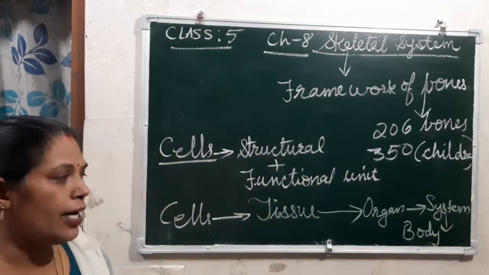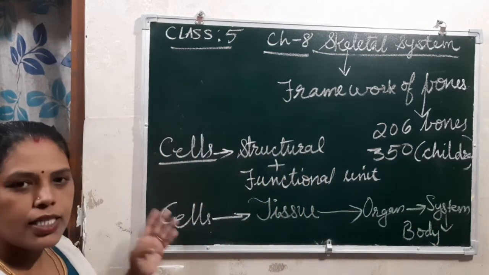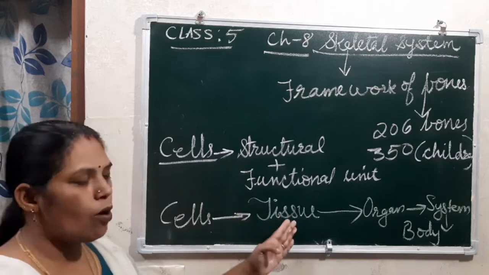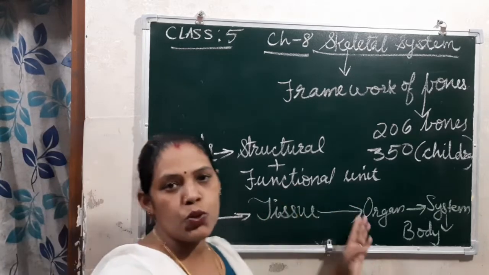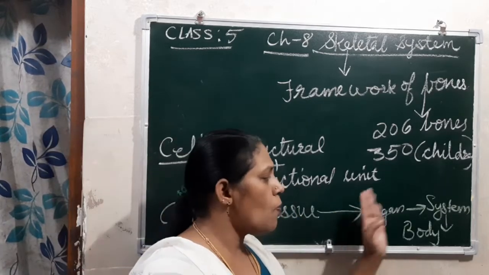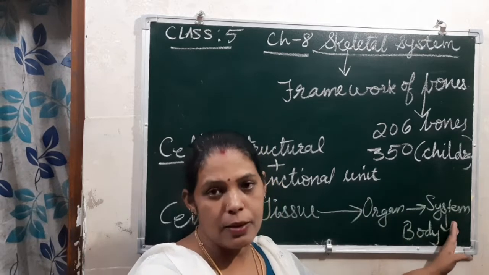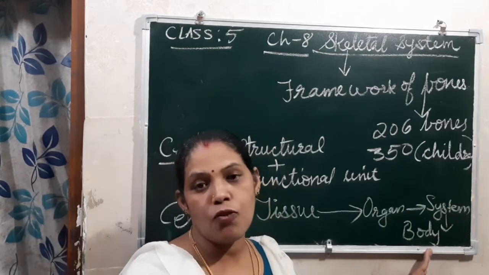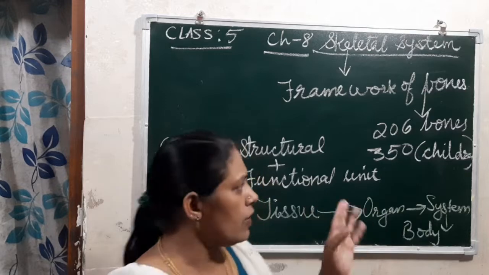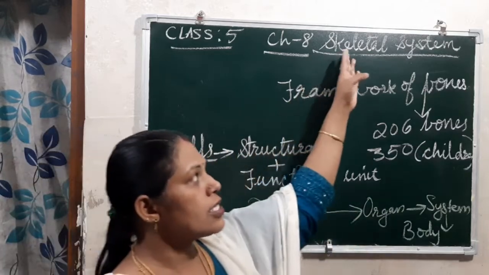Understood how the body is made up? From the cell. Cells together form the tissue, tissues together form organs, organs together form systems, then a group of systems together form our body. Understood this one? Now I will explain the skeletal system.